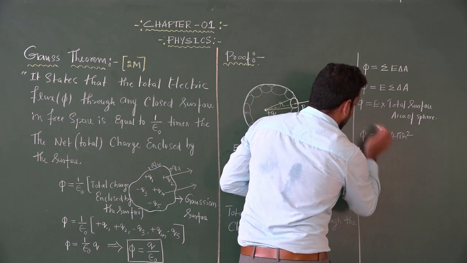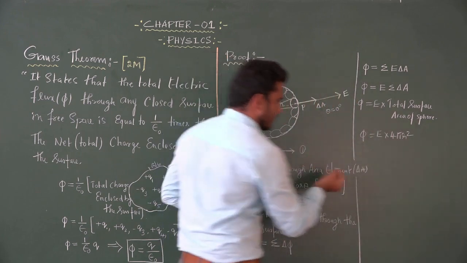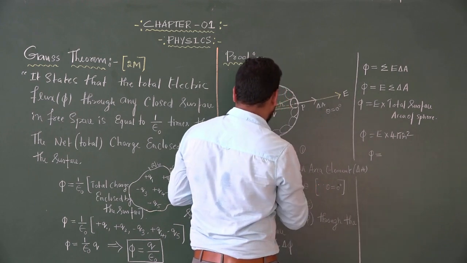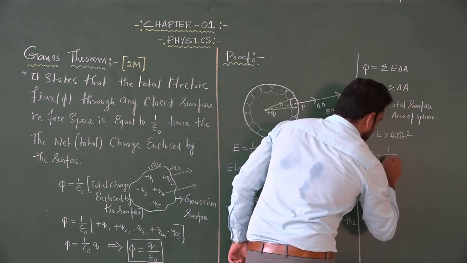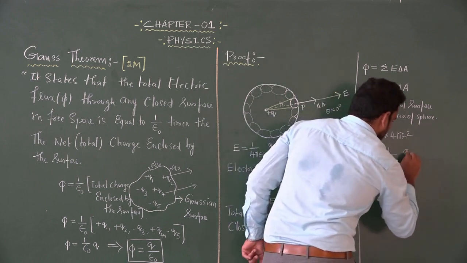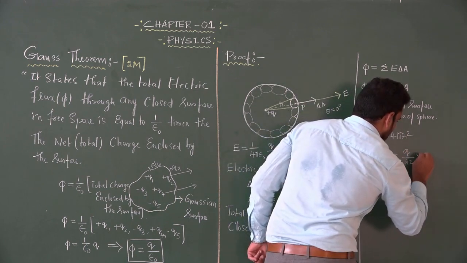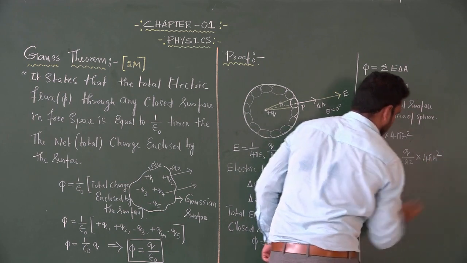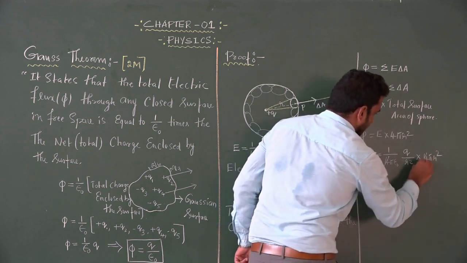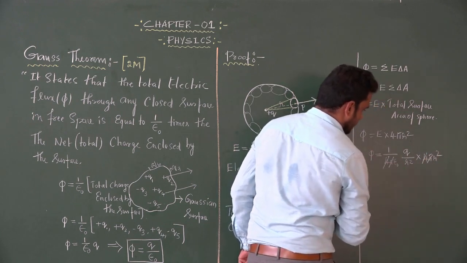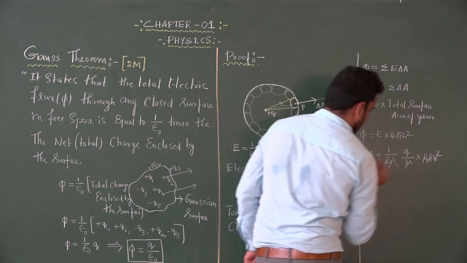Then we have a value for E from equation number 1, so we can substitute. Phi is equal to, what is the value for E? 1 over 4 pi epsilon naught, Q divided by R squared, into 4 pi R squared. So 4 gets cancelled, pi gets cancelled, and R squared gets cancelled.